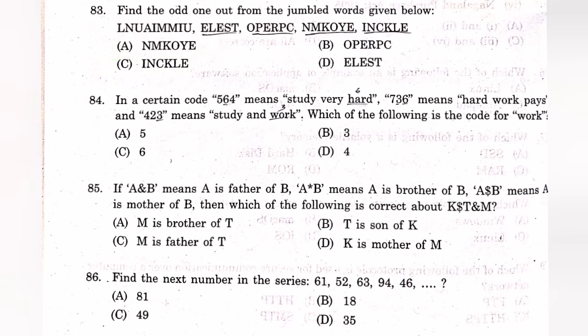Question number 84. In a certain code, 564 means study very hard, 736 means hard work pays, and 423 means study and work. Which of the following is the code for work? The answer is B, 3.